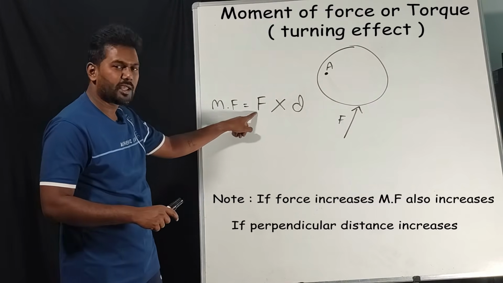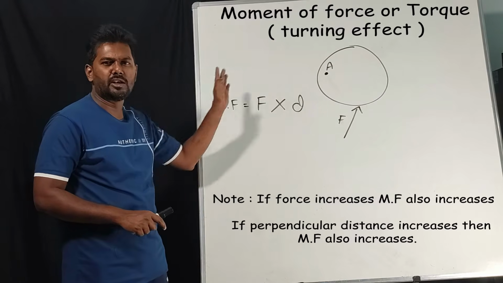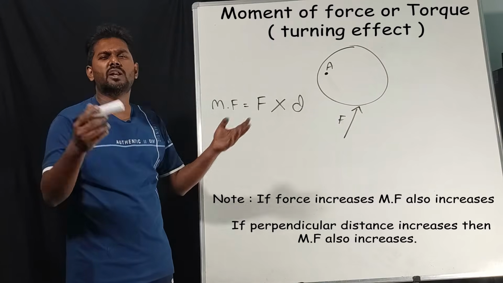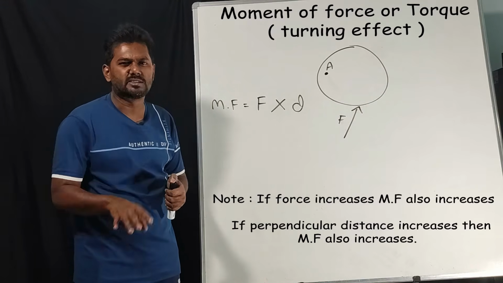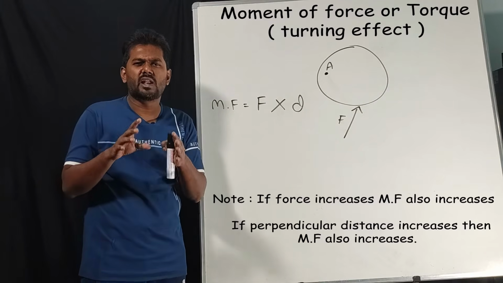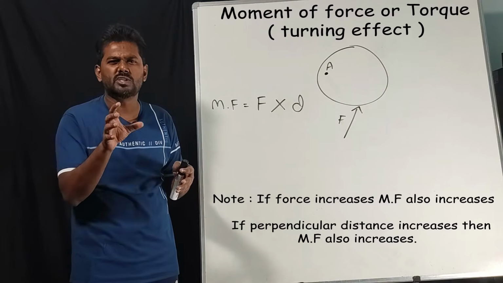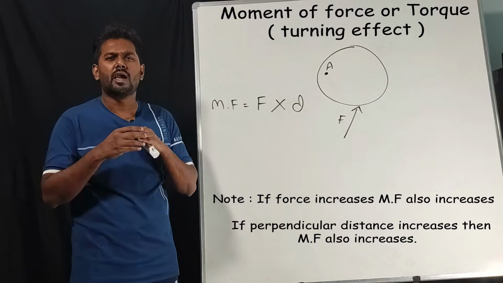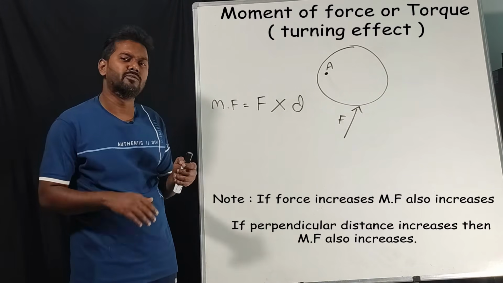Now using the formula, we can easily say what the factors affecting moment of force are. The first point is the magnitude of force. How is it affecting? Both are in the numerator, correct? So you should know what directly proportional and inversely proportional mean. All the physics basics are in the description box. In physics there are a few basics, directly proportional and the meaning of a few words. All those things are very important. If you know that, then these concepts will be a piece of cake for you. So before learning this, learn those basics in physics.